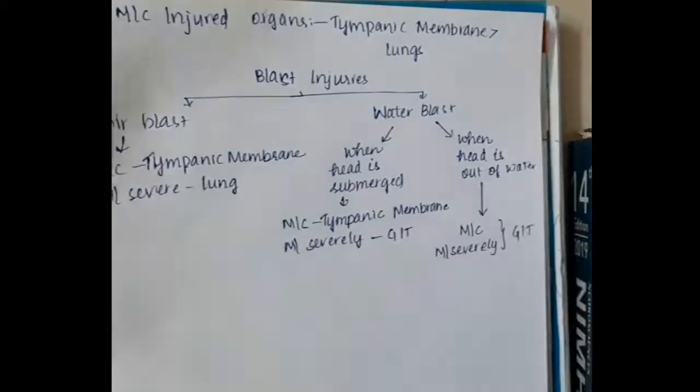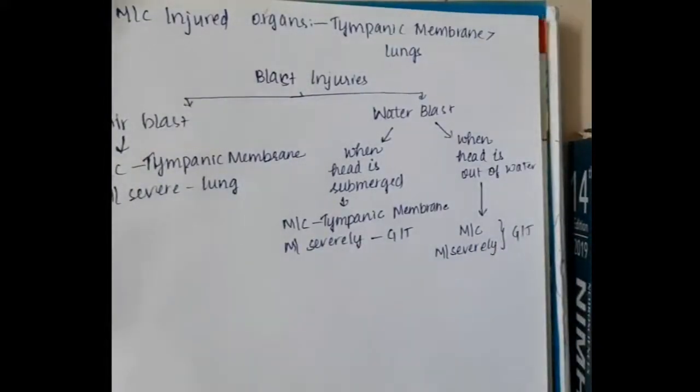When the head is out of the water, then the most common organ injured and the most severe organ injured both are the GIT only. So it depends upon whether it is air blast or water blast, and again whether the head is submerged in the water or outside the water. So this is about the blast injuries.